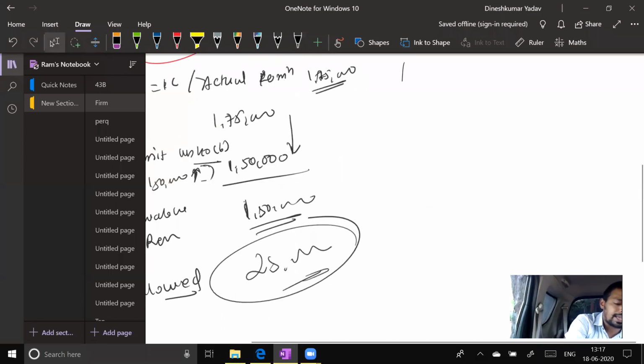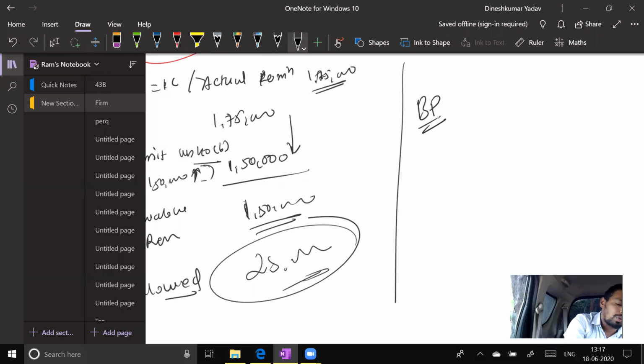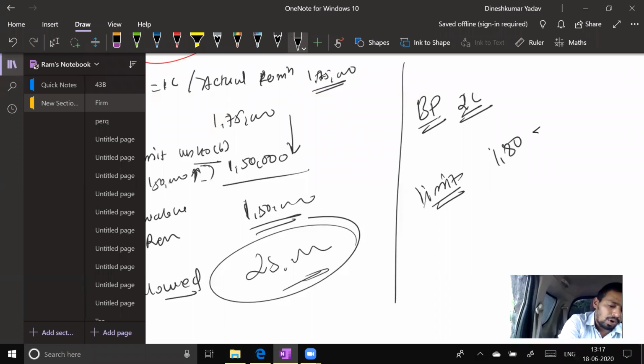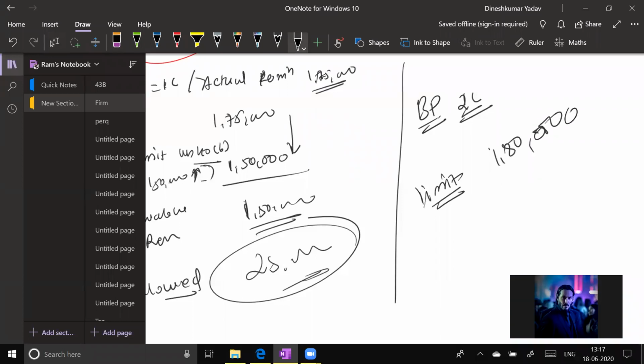Now the second example. What if my book profit was 2 lakh? Tell me how much would be allowed. What will be the maximum limit? 1,80,000. Why 1,80,000? Because 90% of book profit or 1,50,000, whichever is higher. Therefore, my limit would have become 1,80,000. What if I paid 1,60,000 as a salary? The limit is 1,80,000, but I paid 1,60,000. Can I pay actual salary less than the limit?